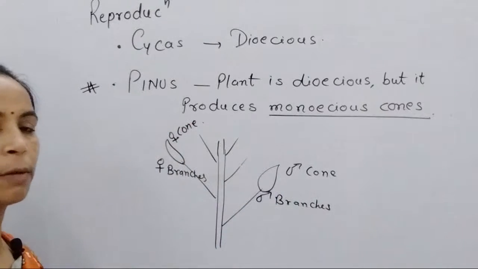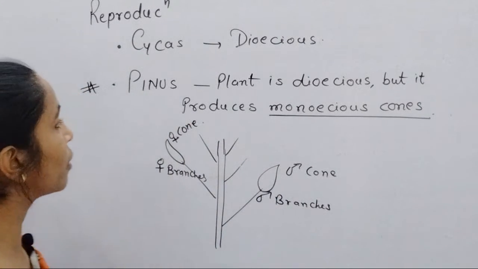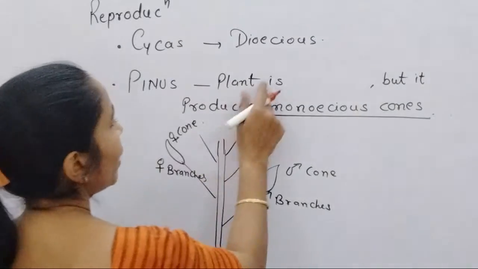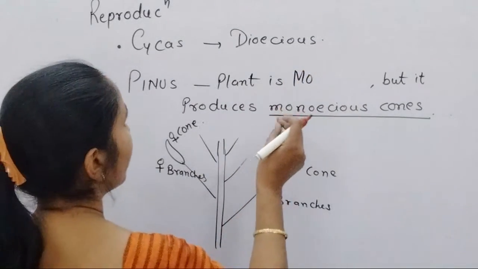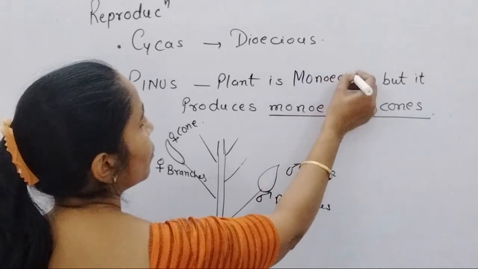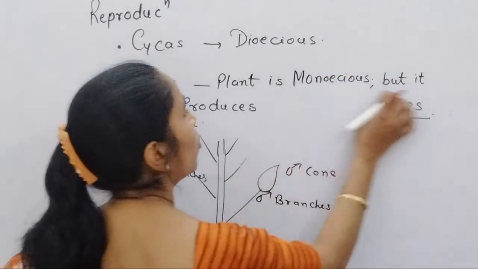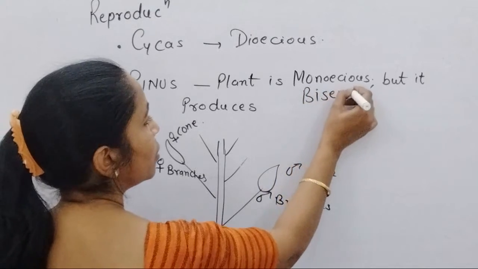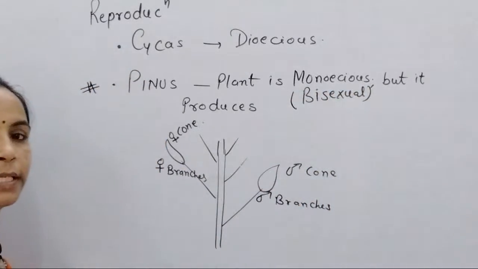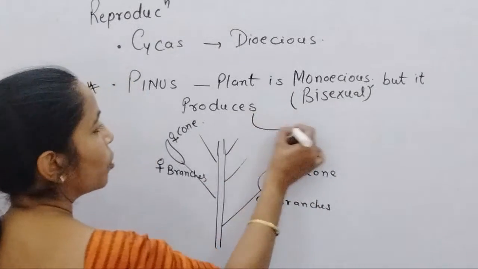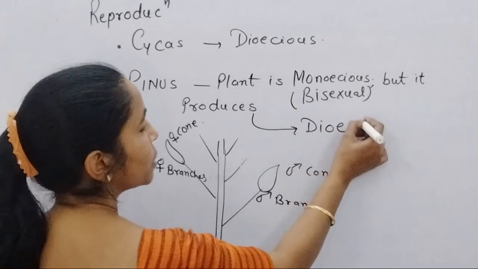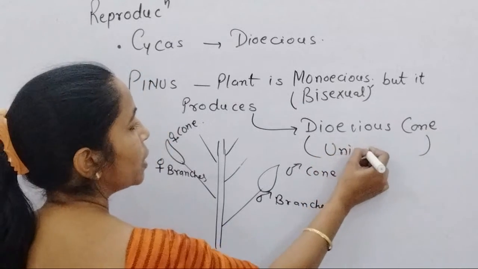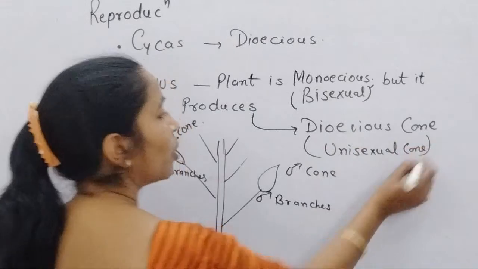So that's why, though we say the plant is monoecious or bisexual, it produces unisexual cones. Sorry, I have said it the opposite way. Pinus plant is monoecious or bisexual, but it produces unisexual cones, which can be called dioecious cones.